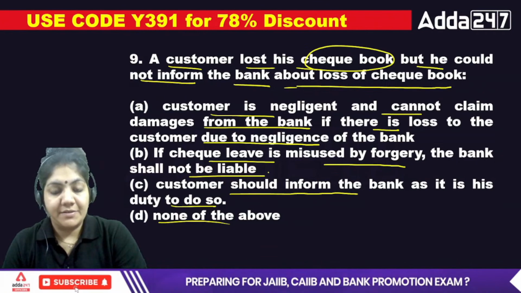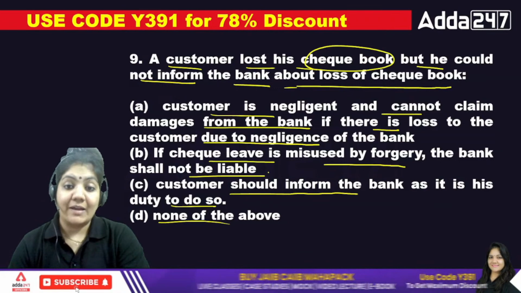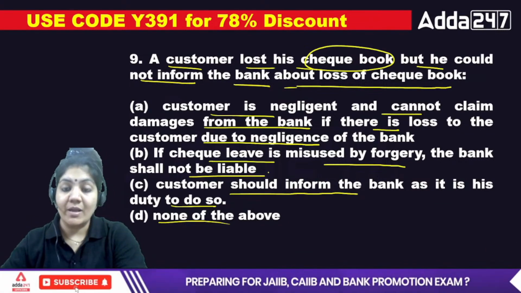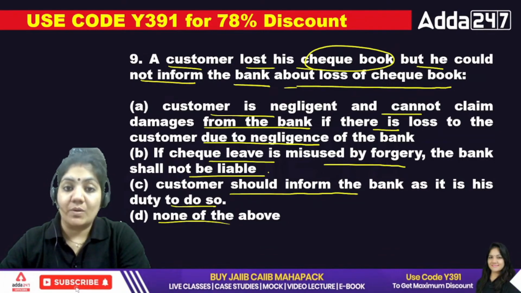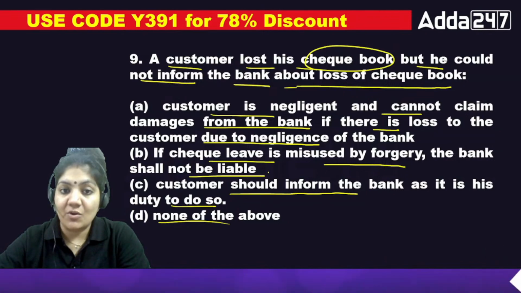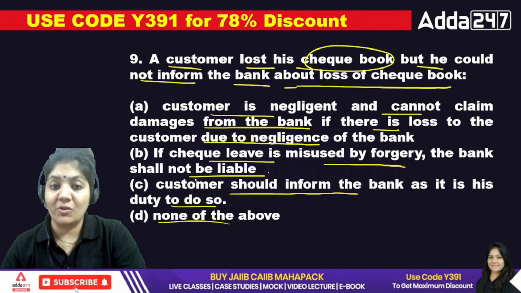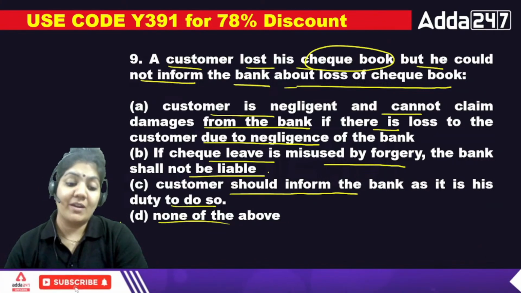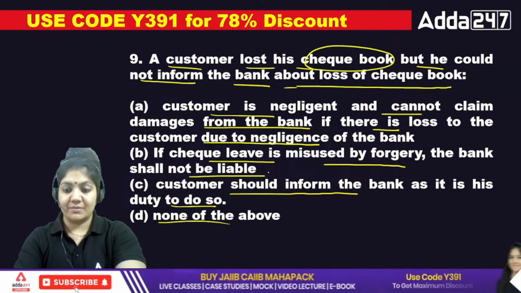Tell me the ninth answer. These questions are totally related to the Negotiable Instruments Act, and that act is very, very important. In this one, if the checkbook is lost, first of all, the none of the above option will be the right one. The customer is negligent and cannot claim damages from the bank if there is a loss to the customer. If the check leaf is misused by forgery, the bank shall not be liable, and the customer should inform. It is not the duty of the customer if any of this is lost. So that's why D is the right answer.